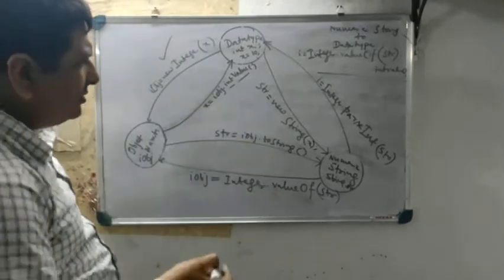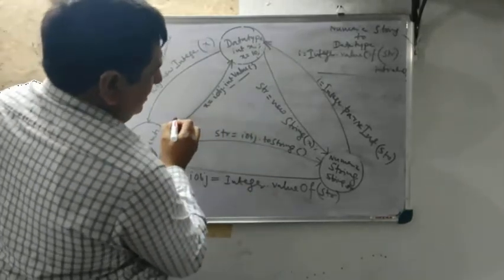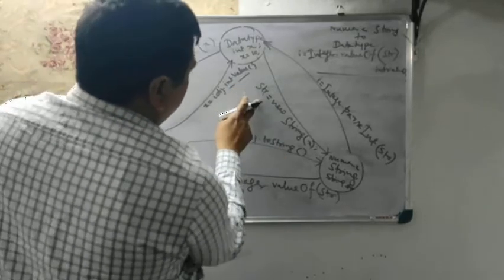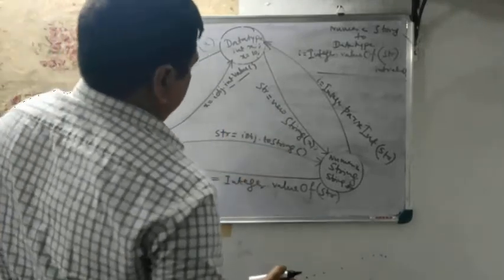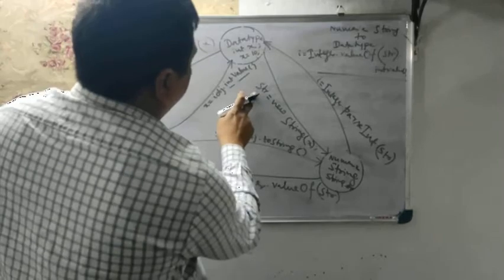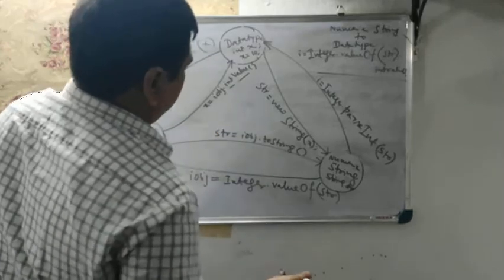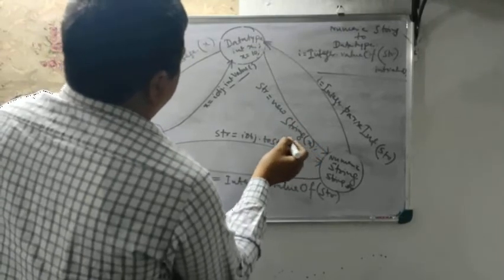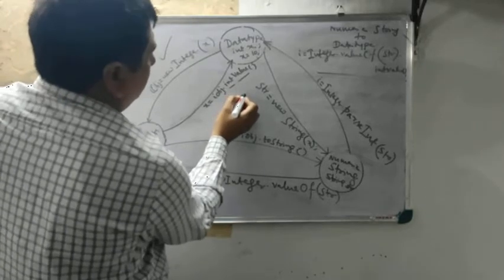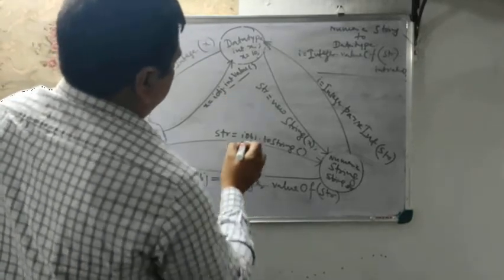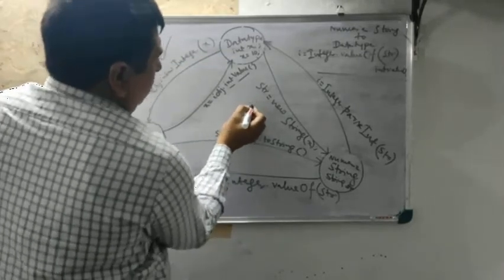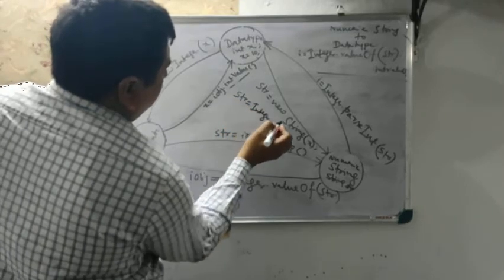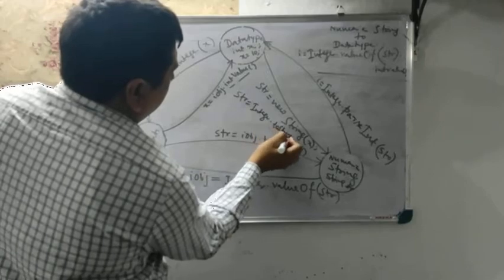You can write this, passing the parameter x, or there is String str equals Integer dot toString(x).